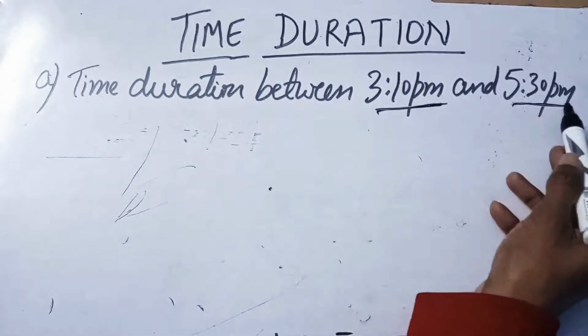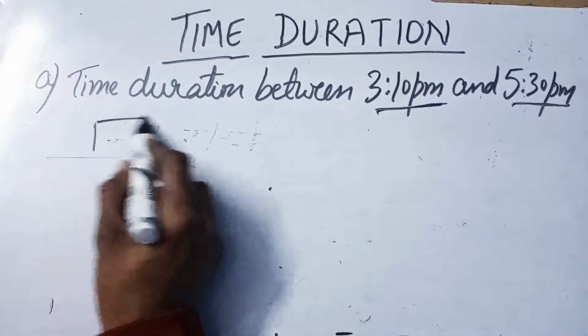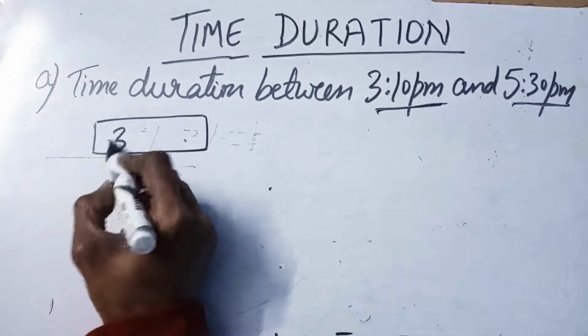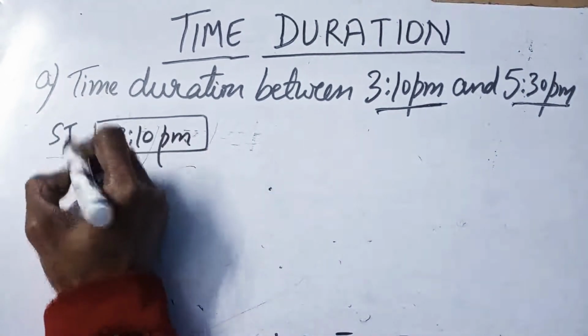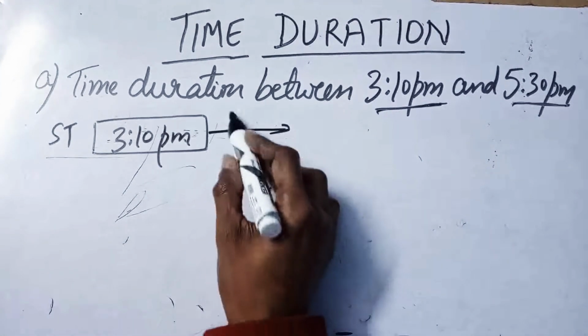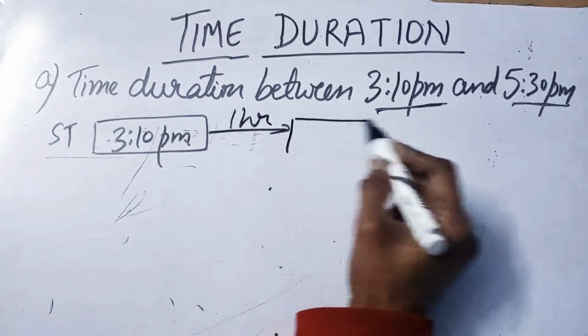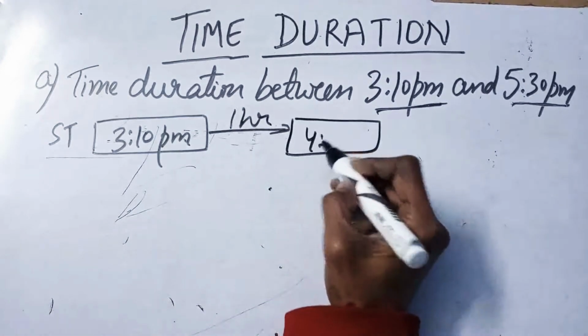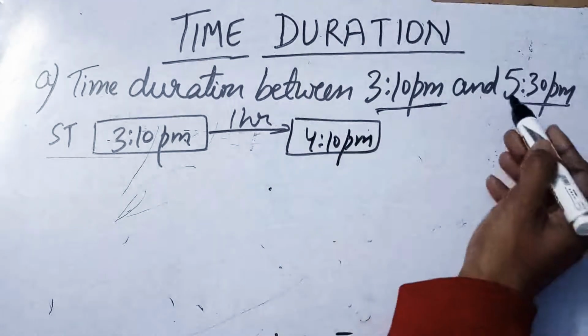And the ending time is 5:30 p.m. Let's start with the starting time 3:10 p.m. This is the starting time. Let's take an hour jump. If we take 1 hour ahead, the time will be 4:10 p.m. Here we have 5:30.